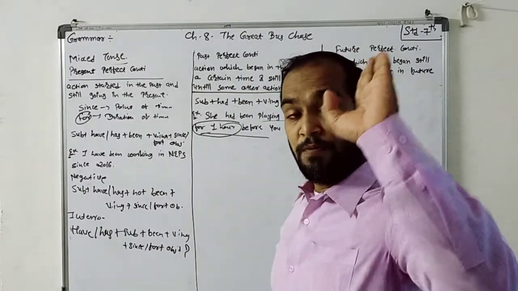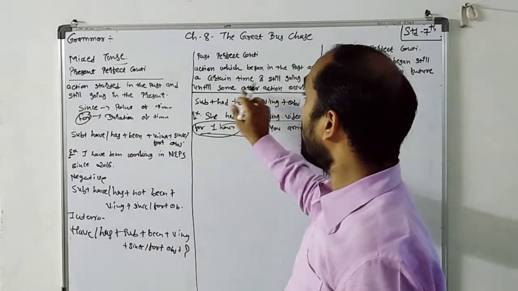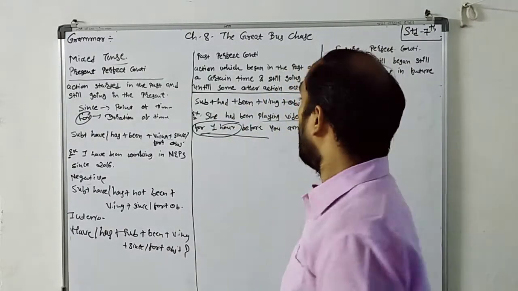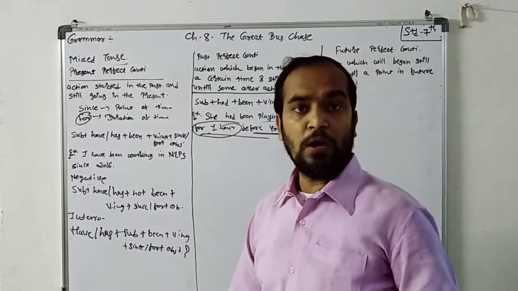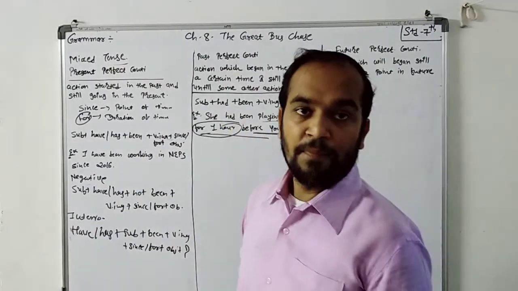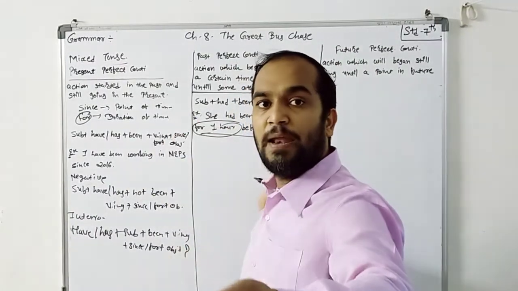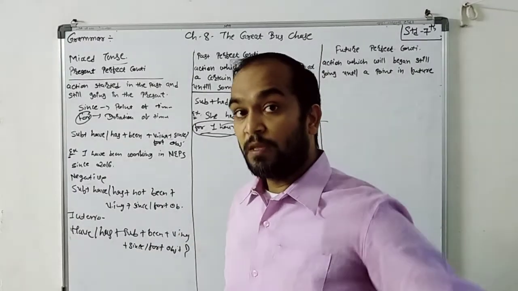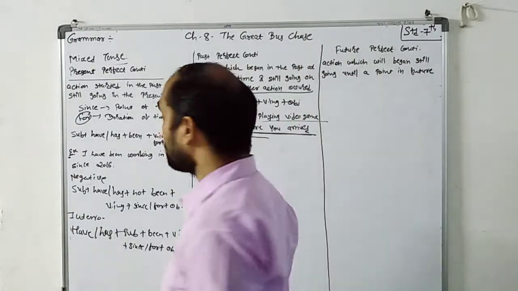Second, the action began in the past at a certain time. Before that 1 hour, the action had already started and was still going on until some other action occurred. So before you arrived, the arrival is the other action. Before I arrived, she played what? Video game. Understood?